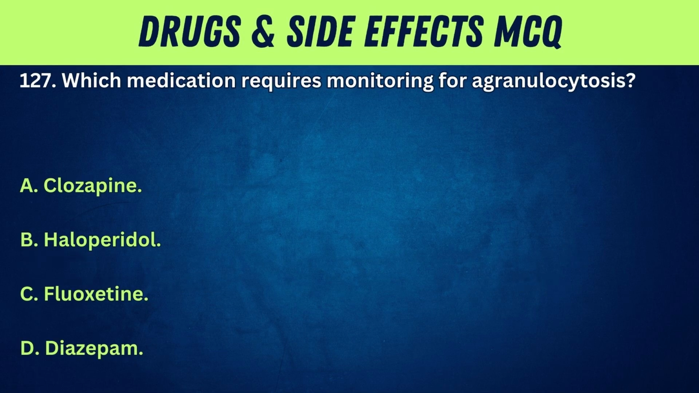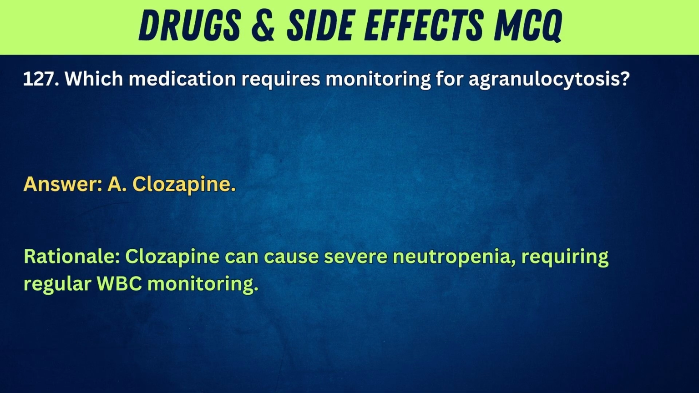127. Which medication requires monitoring for agranulocytosis? A. Clozapine. B. Haloperidol. C. Fluoxetine. D. Diazepam. Answer: A. Clozapine. Rationale: clozapine can cause severe neutropenia, requiring regular WBC monitoring.